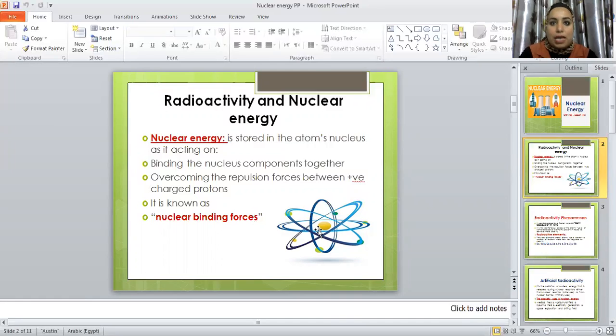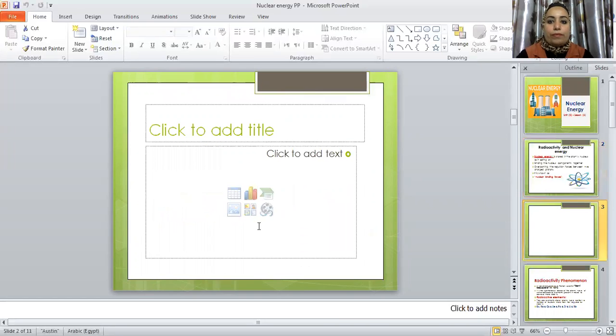Neutrons have a neutral charge, so they do not affect the nucleus. What's the meaning of nuclear energy again? It's the stored energy in the atom's nucleus. It binds the nuclear components together and overcomes the repulsion force between positive protons. So it's known as nuclear binding force. Easy?